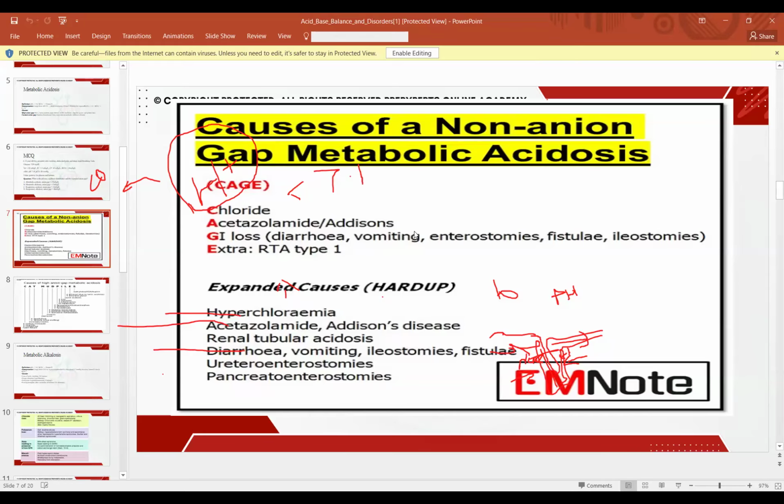Very good question. Acetazolamide is basically a carbonic anhydrase inhibitor, if we could recall. So what is the main effect of acetazolamide? It blocks the reabsorption of bicarbonate in the proximal tubule. Because it blocks the reabsorption of bicarbonate in the proximal tubule, there is increased bicarbonate excretion in the urine, and that ends up causing metabolic acidosis.